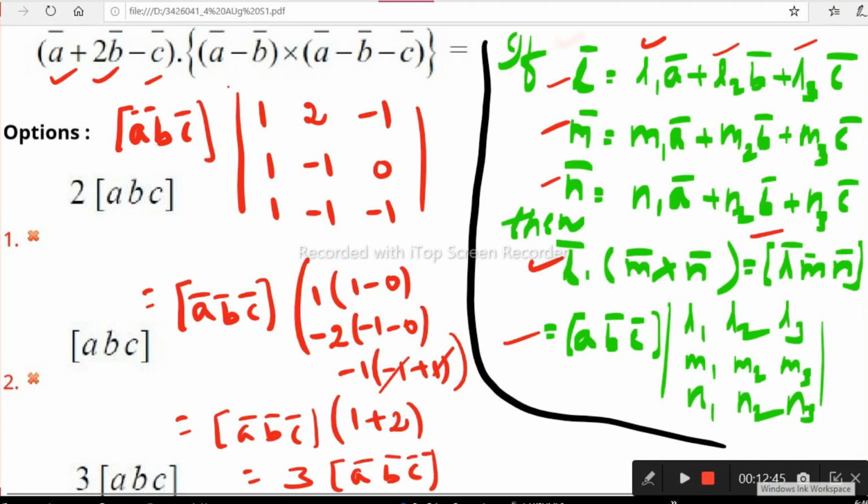So what is given as the third option? Box, 3 times the box ABC. Okay, now that is the only correct option. Right, now look forward to the next question.